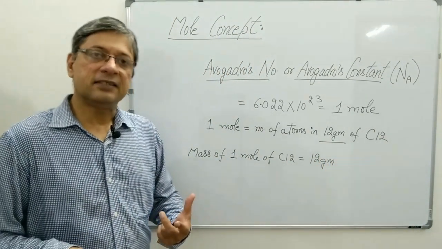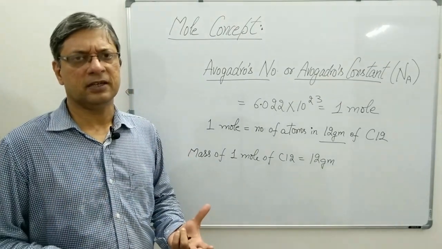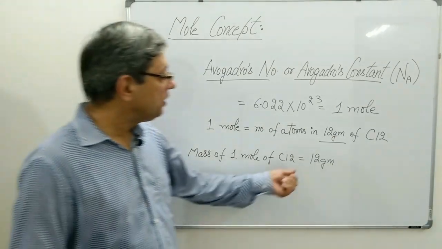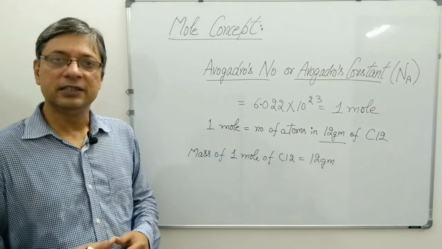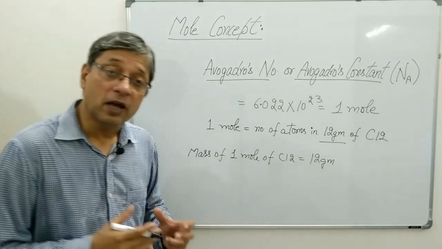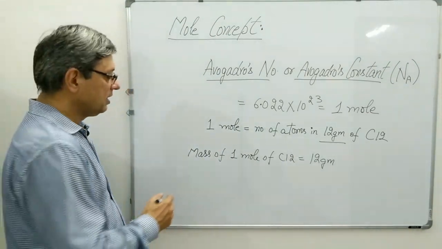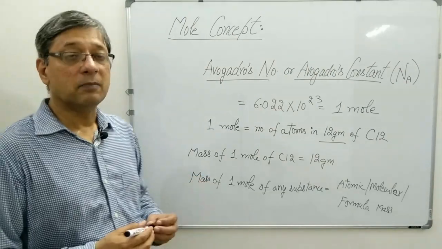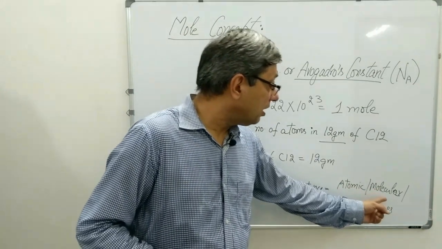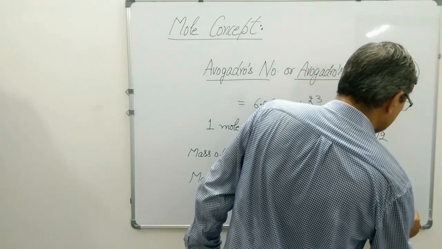This can be generalized. Mass of 1 mole of any other substance or any other particle, any other molecule will be equal to the molecular mass or atomic mass or formula mass of the given substance. So the general formula will be the mass of that 1 mole will be equal to the atomic mass, molecular mass or formula mass in grams.